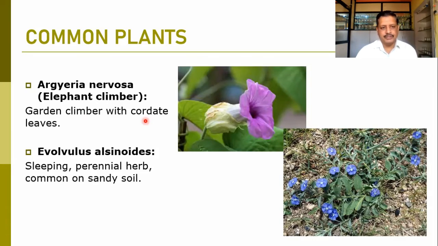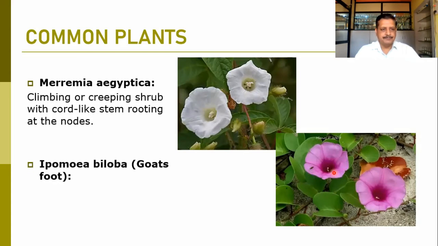Then Evolvulus alsinoides. It is actually a weed which can be observed in our farms. But it is also known as Shankhapushpi, and in Ayurveda it is used as a brain tonic. It is a sleeping perennial herb, and commonly grows on sandy soil. Then Merremia aegyptia or Ipomoea biloba, members growing in our region. It is a climbing or creeping shrub with a cord-like stem, rooting at nodes. This is the typical character of Merremia aegyptia.